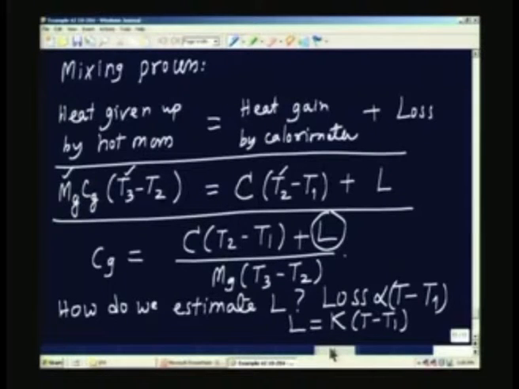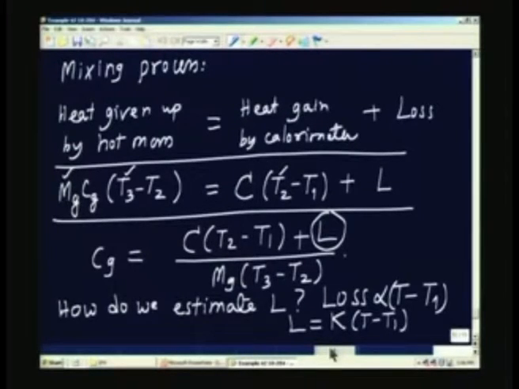So, we were looking at the mixing process. During the first phase, we are going to drop the hot mass into the calorimeter vessel, and then we are going to study the temperature variation of the calorimeter. The temperature actually increases steadily, and after some time it has to come to a steady state, and if there are no losses, the steady state temperature should be a constant value higher than the initial value of the temperature. Of course, because of the losses inherent in the system, this is not going to take place.